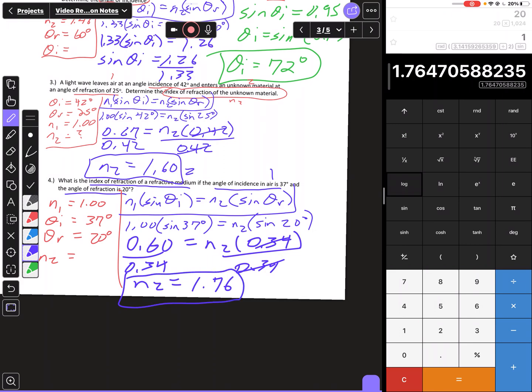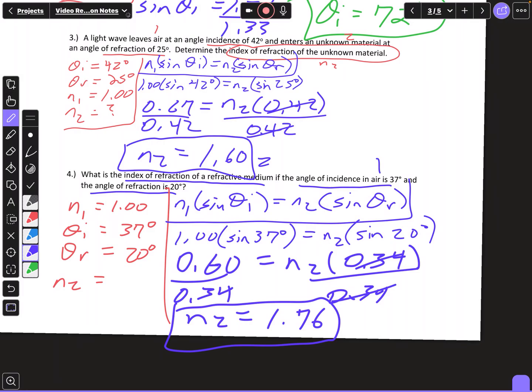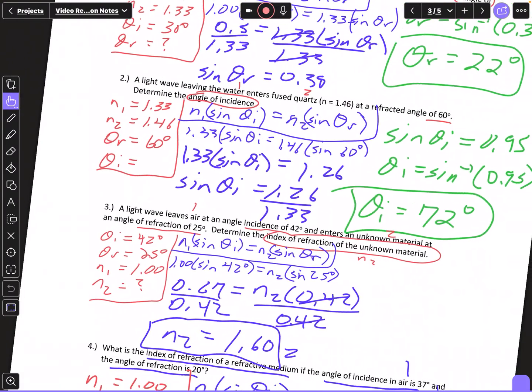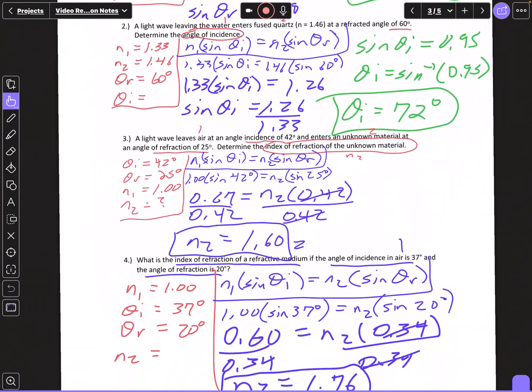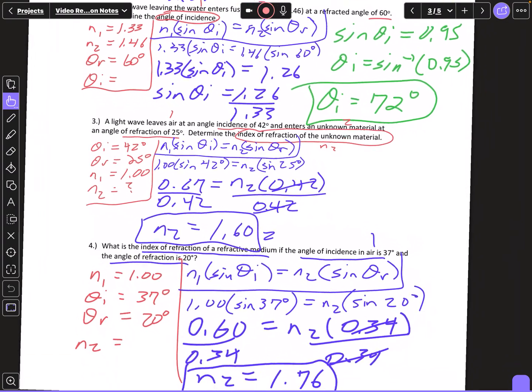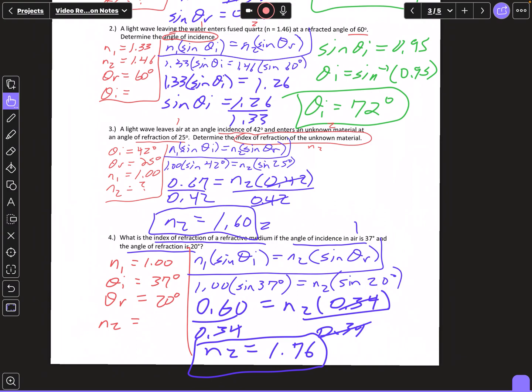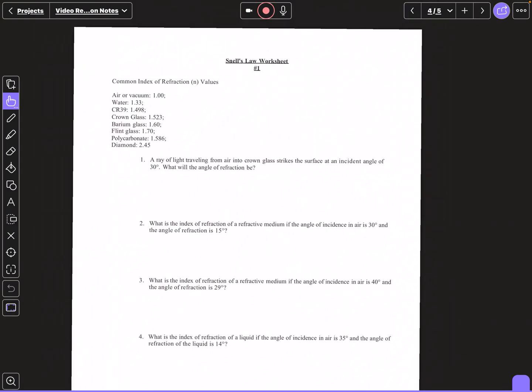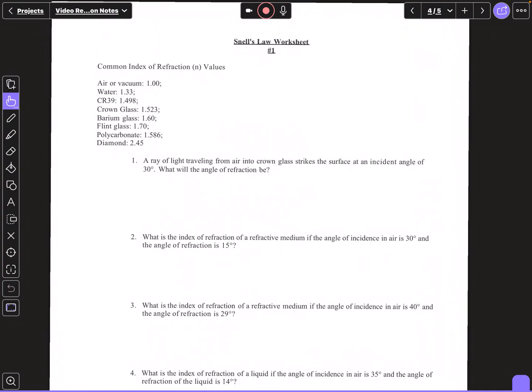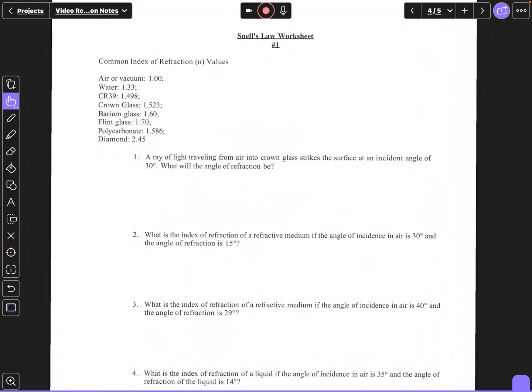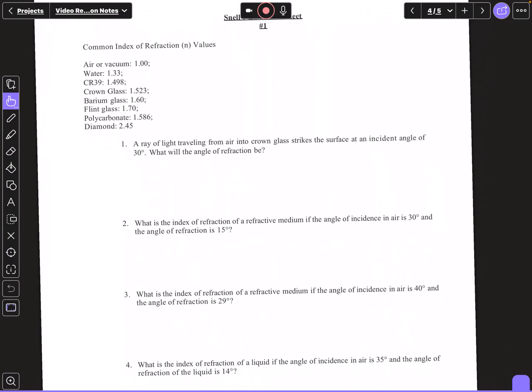And all these problems will work like this. Most of them are going to be straightforward, like number 1 and 2. Sometimes you'll have to read it to make sure you know what you're solving for. Now your assignment is to do this worksheet. In the problems I did not give you the N values, but they're in this chart at the top here, the N values that you will need.